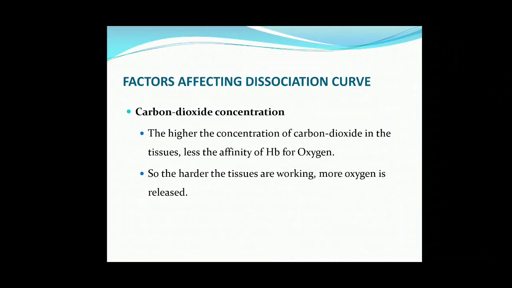Factors. Then second is carbon dioxide concentration. Carbon dioxide, if you know children, partial pressure and concentration are almost the same. So, if concentration of carbon dioxide is more, and this is mostly in the tissues, what will happen? Again, less the affinity of hemoglobin for oxygen, means oxyhemoglobin will dissociate into oxygen and hemoglobin, and oxygen will be delivered to the tissues. So, higher CO2 concentration also helps in dissociation of oxyhemoglobin into oxygen and hemoglobin.